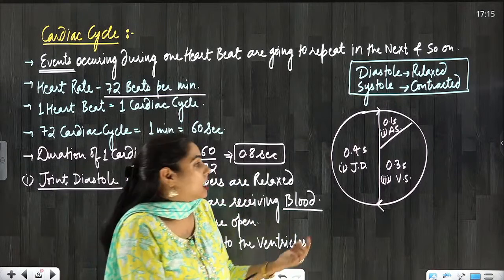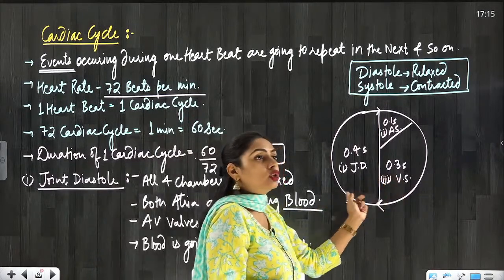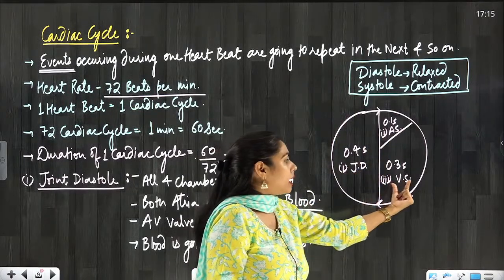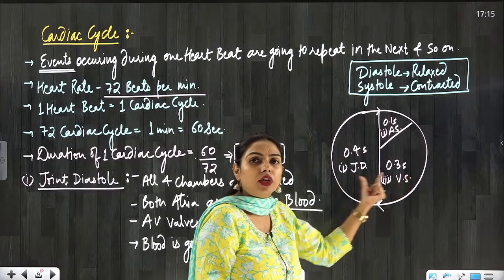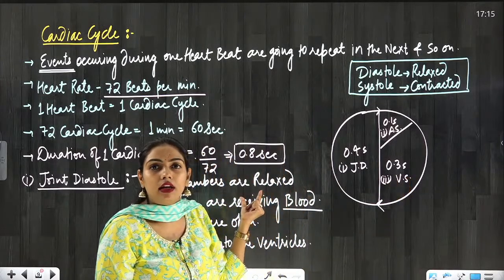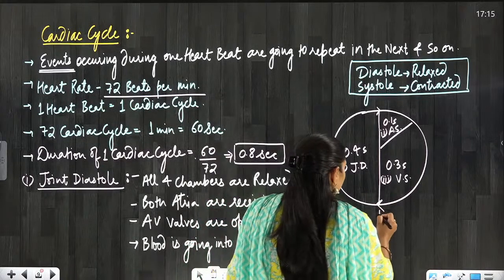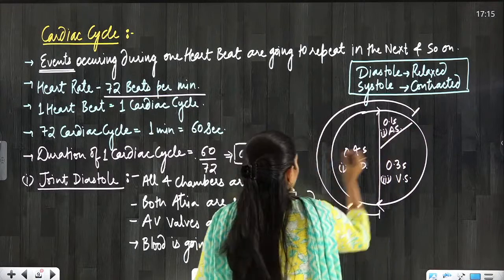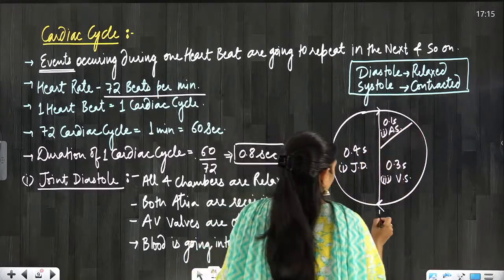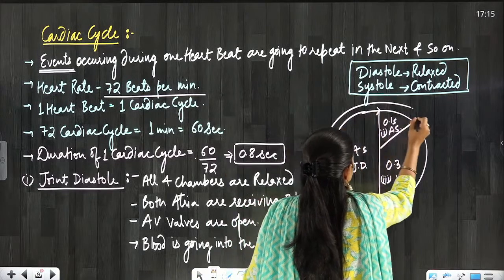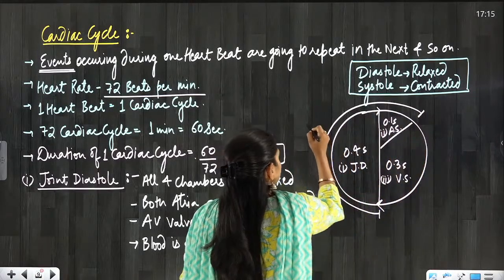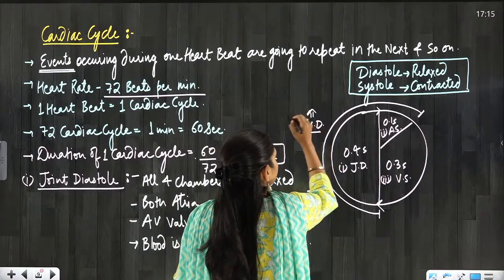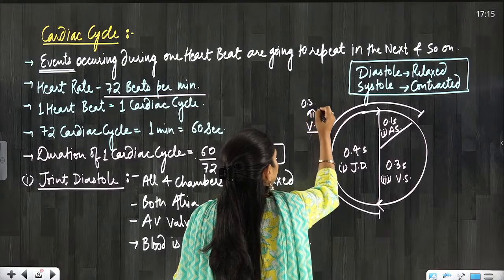So we can calculate from here the total duration of the ventricular diastole. You just have to subtract the duration of ventricular systole from the total duration of the cardiac cycle. Yes or no? So from here till here, this is ventricular diastole. So ventricular diastole is going to be 0.5 second.